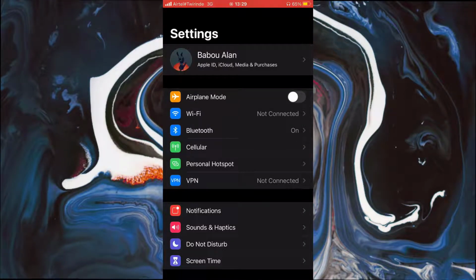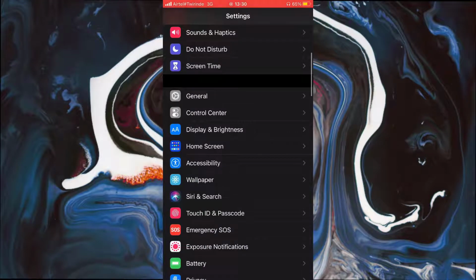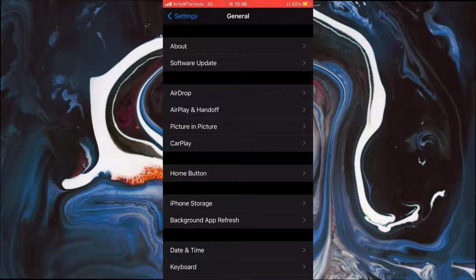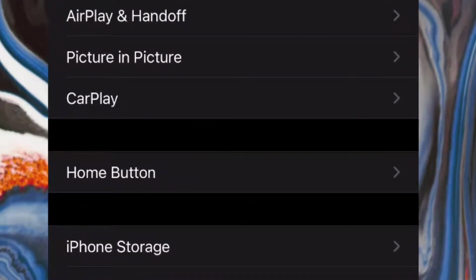And now that Settings is open, simply slide down and open General. And now that it's open, you can see that we have so many tools to work with, so try finding Home Button. And now that you have found it, simply click it.